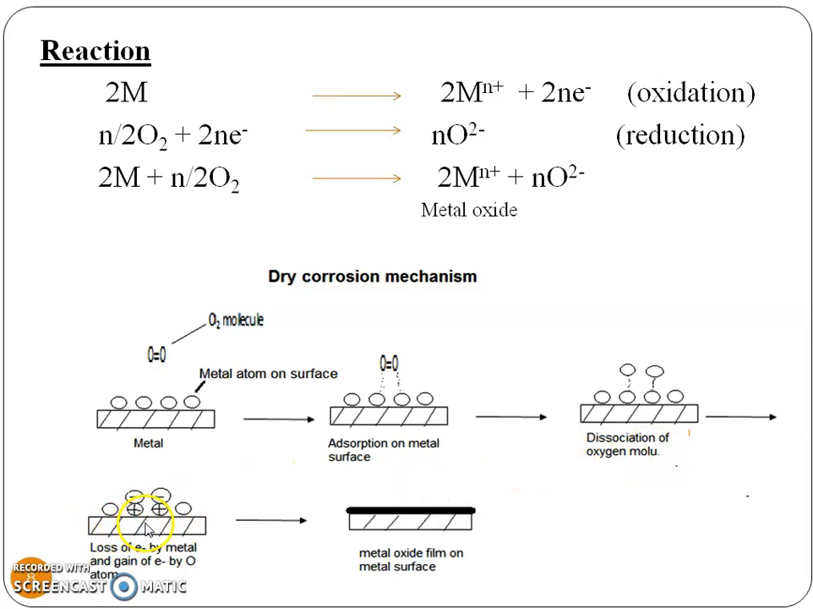This is the third step. In this third step, what happened? Oxygens are electronegative atoms, and therefore oxygen takes electrons and forms oxide ion, and metal atoms being electropositive lose electrons and form positive ions. This means the oxide ion is a negative ion and the metal ion is a positive ion. So this is loss of electrons by metal and gain of electrons by oxygen atoms. And in the last step, the 2 ions combine to form metal oxide, and that metal oxide deposits on the surface of the metal, forming a metal oxide film on the metal surface.